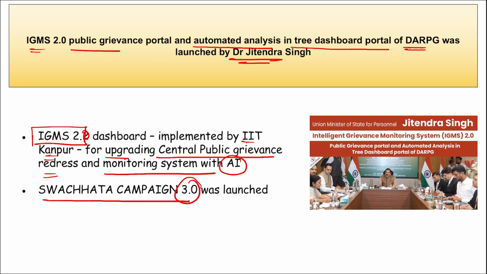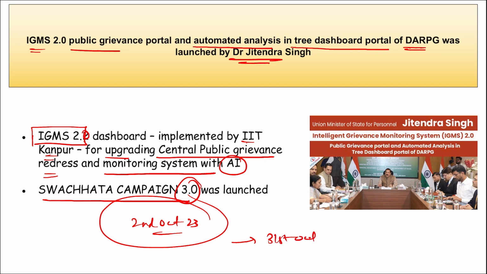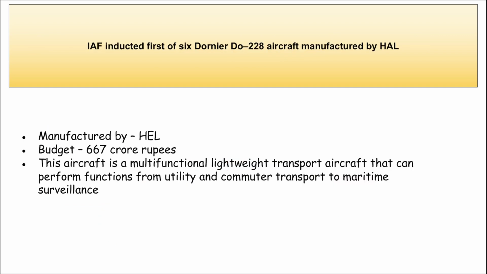All right, so let's move on. Next, remember this Swachhta special campaign 3.0. It was launched on 2nd October 2023, that is the birth anniversary of the father of the nation, Mahatma Gandhi, and this will run till 31st of October 2023 only. Right?